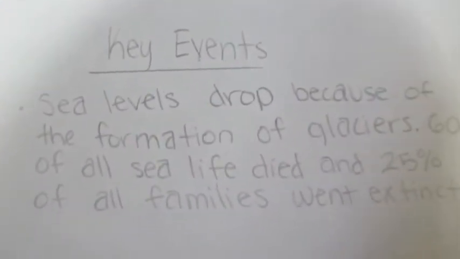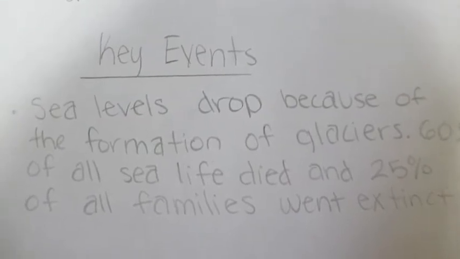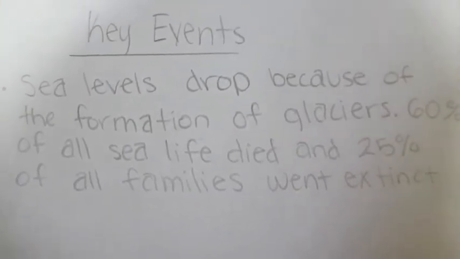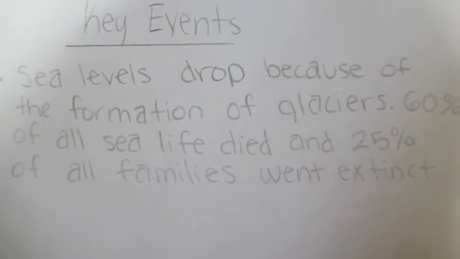The key events. Sea levels dropped because of the formation of glaciers. 60% of all sea life died, and 20% of all families went extinct.